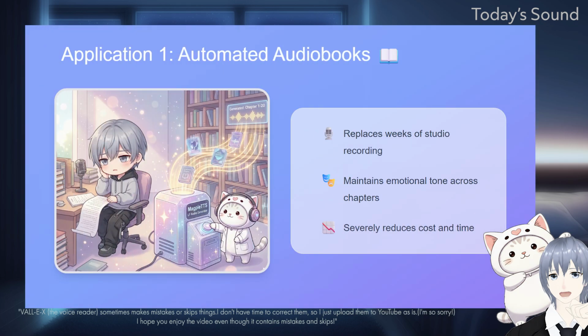Now let us talk about how this amazing technology can be applied to everyday life. I will give you 3 specific application examples based on the content of this paper. The first application is the automated generation of audiobooks.